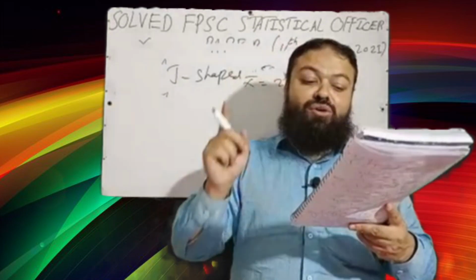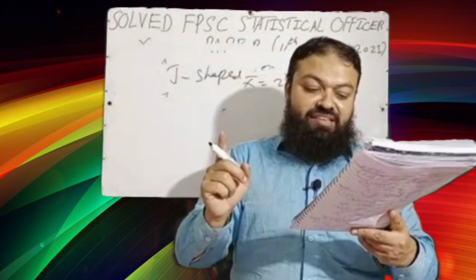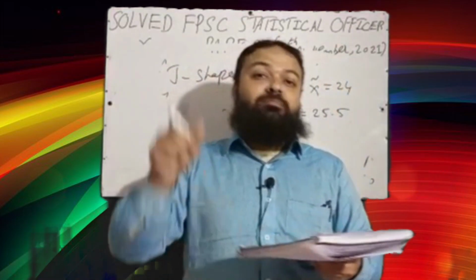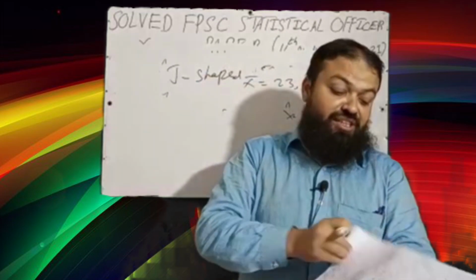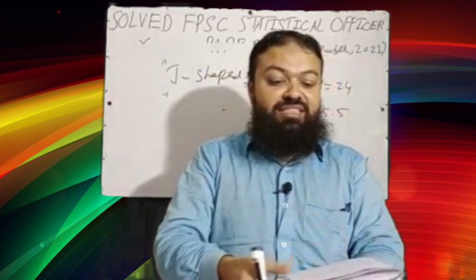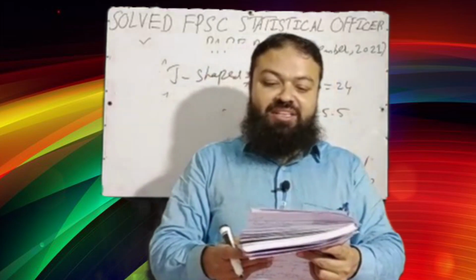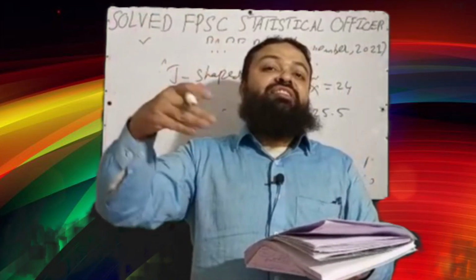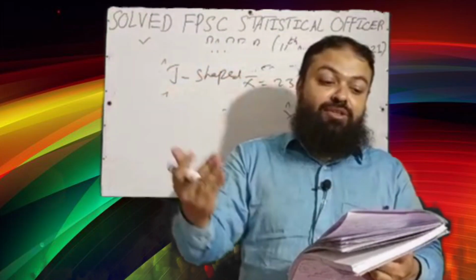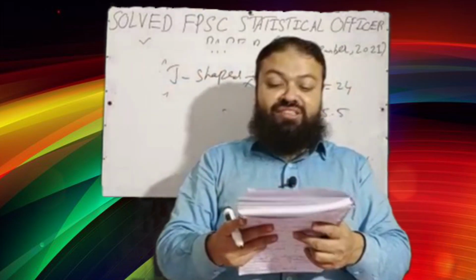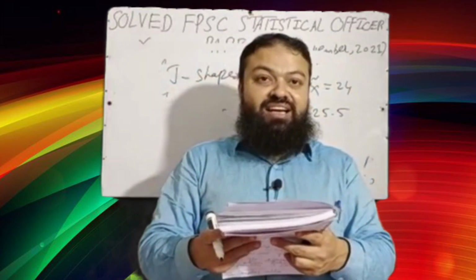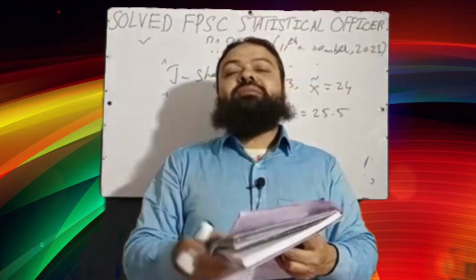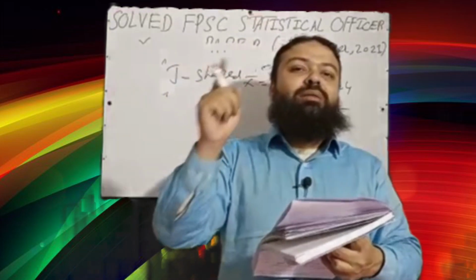Consumer price index number is also known as Laspeyres' index number, Paasche's index number, cost of living index. It is also called cost of living index, so the correct option is C. Next question, gender is an example of A, nominal, B, ordinal, C, ratio. It is nominal. Male, female categories for distinguishing the people, it is nominal. Next, the best average for constructing an index number is A, arithmetic mean, B, geometric mean, C, harmonic mean, D, median. We know for index number, geometric mean is the most suitable average.